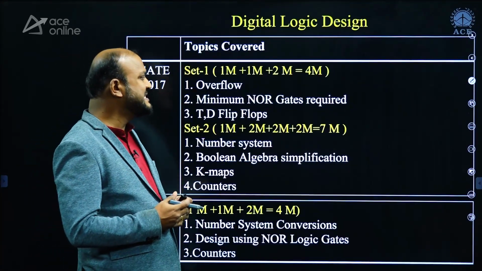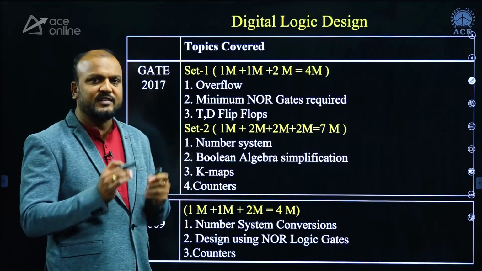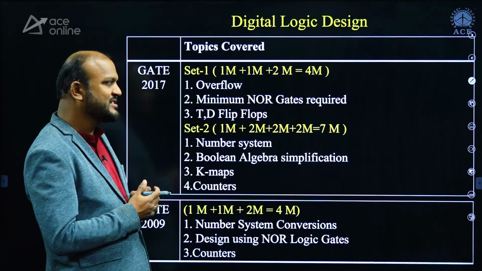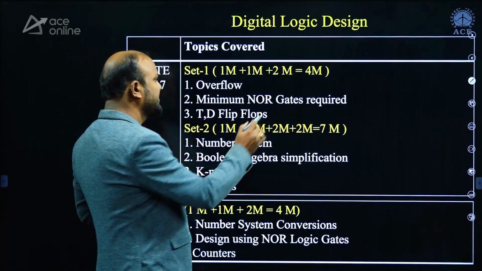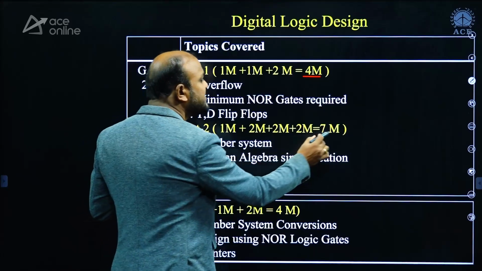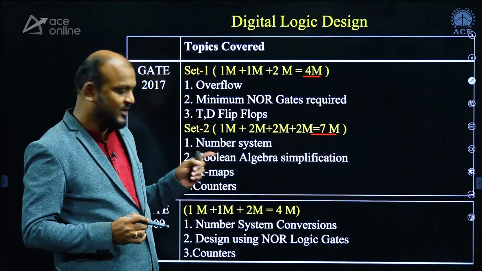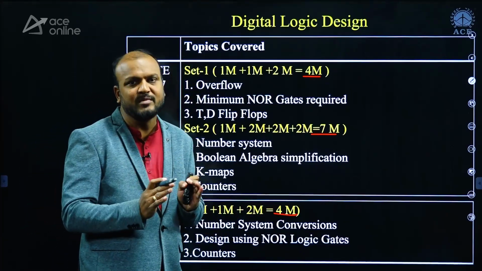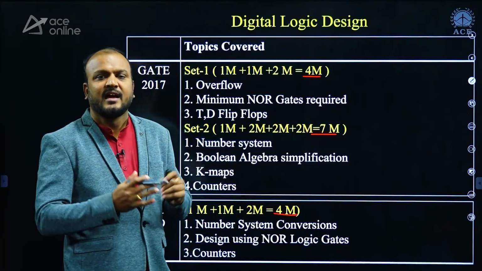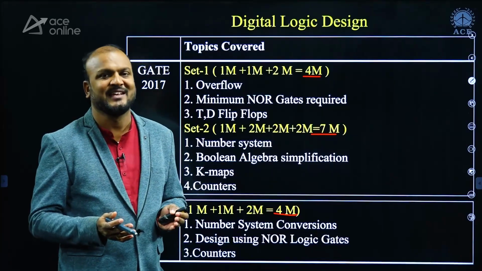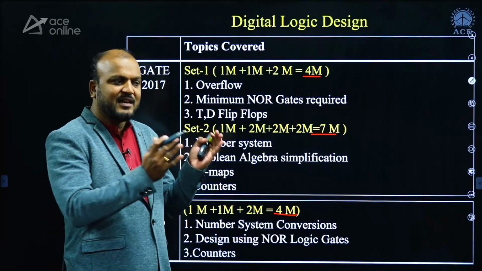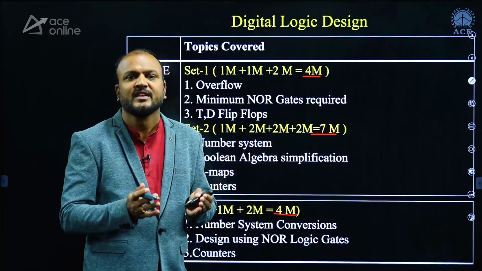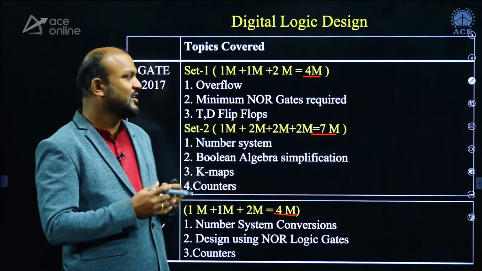Next, we'll go ahead with digital logic design. Digital is one of the beautiful subjects, and you can easily score marks from digital logic. In 2017, there are 4 marks and 7 marks in set 1 and set 2 respectively. In 2009, it is 4 marks. Means you can expect a minimum of 4 marks from the digital subject, and there are not many new questions you can expect. These are only the conventional kind of questions. If you follow the class notes of the faculty, then you will be able to solve the digital logic questions.